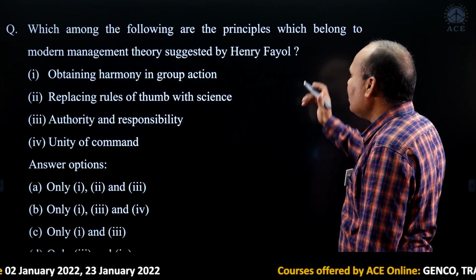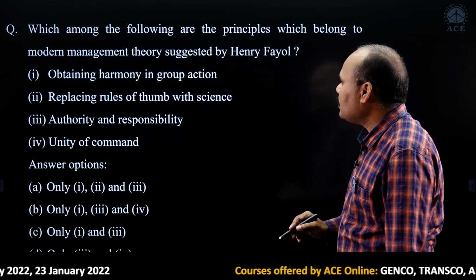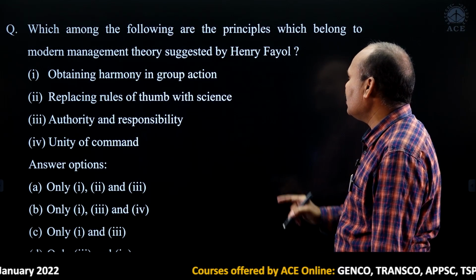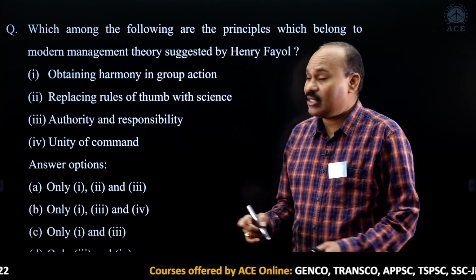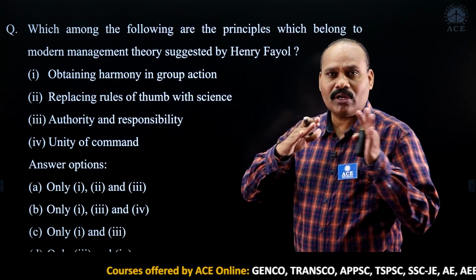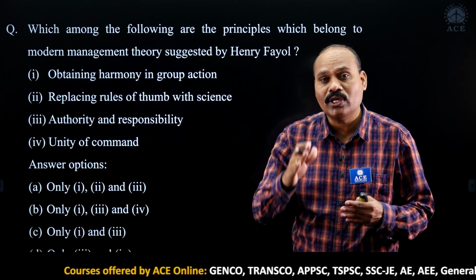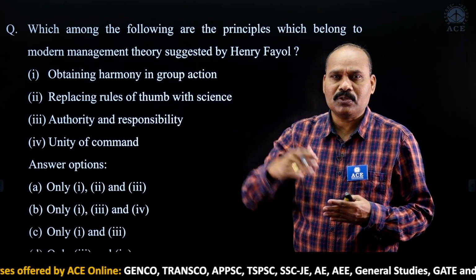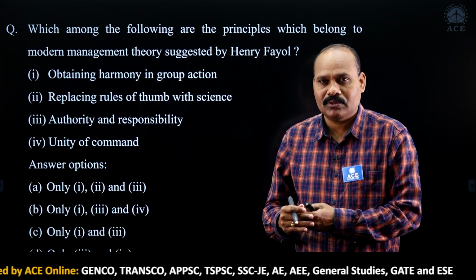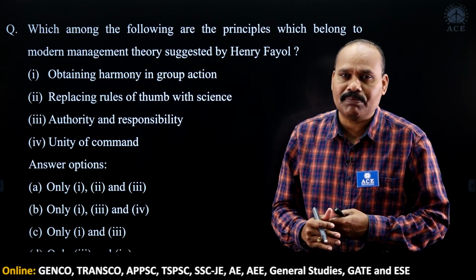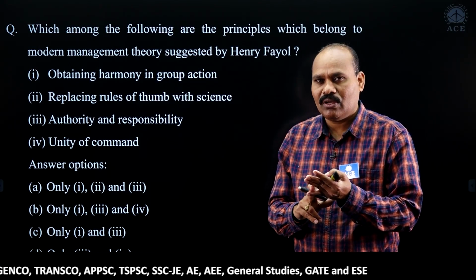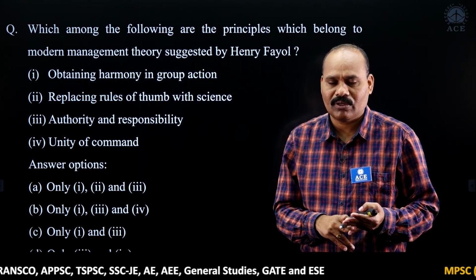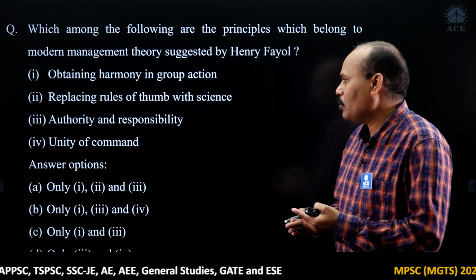Which among the following are the principles that belong to modern management suggested by Henry Fayol? Henry Fayol, modern management, proposed 14 principles, and F.W. Taylor proposed scientific principles. When we look at scientific principles, the first one is to avoid thumb rules.